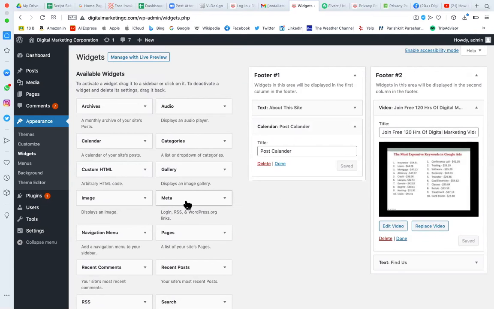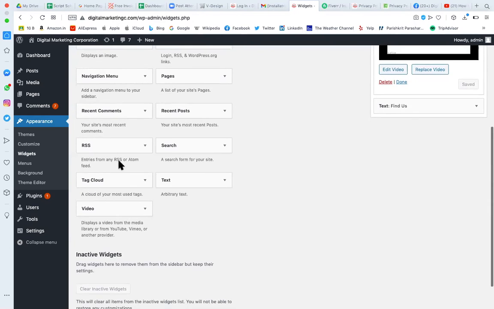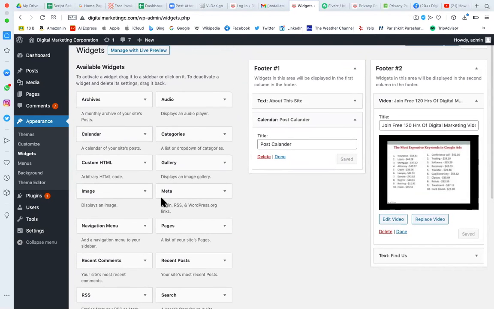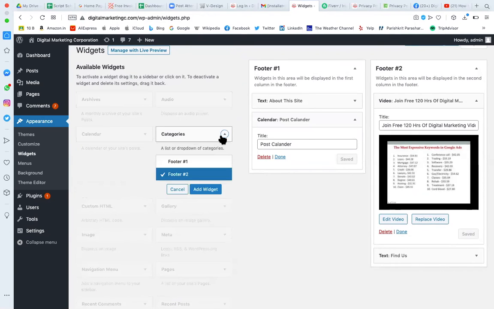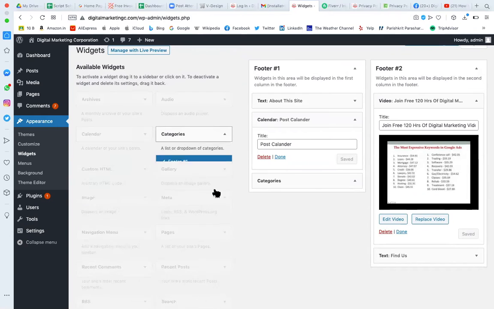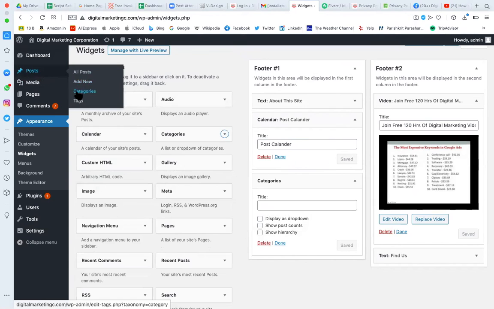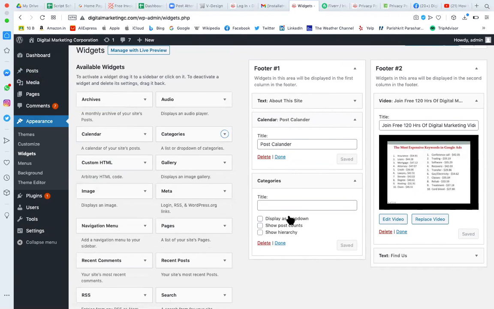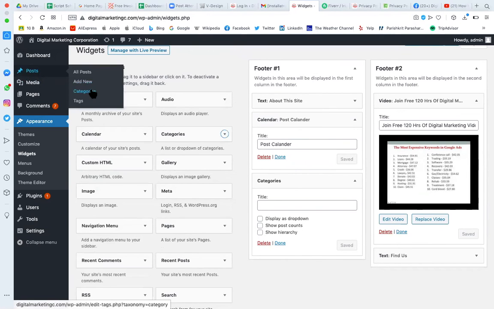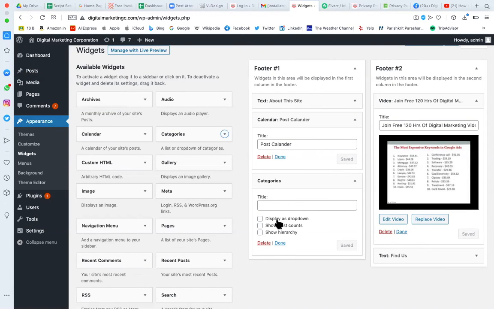Yeah. So here you can add all these widgets. Let's suppose you want to add the list of categories. You can select where you want to add it, the footer. So you can click on add widget, but only the categories you have created will appear. You can't create a category here. Whatever category and subcategory you have already created, you can just display here.